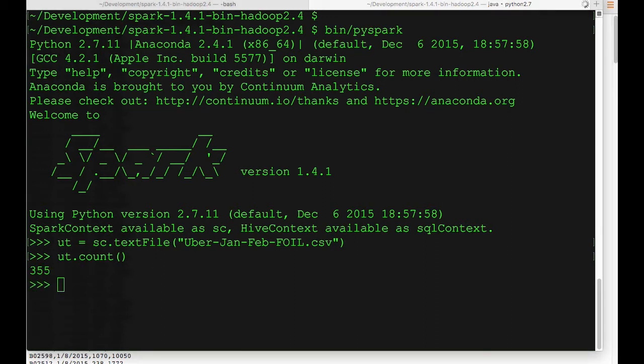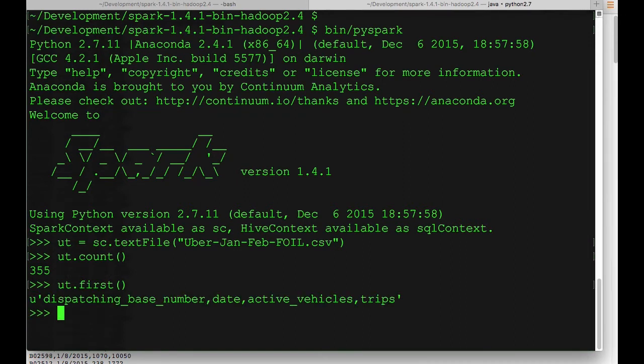Okay, 355. Let's see what the first row of that file looks like. Okay, it's as expected. We saw the CSV before. We see some of the column names in it. Let's do a little bit more with this data. Let's split it up by comma, and we're going to create a new RDD called rows. So we're going to use a map transformation call and pass in a function, a Python lambda.